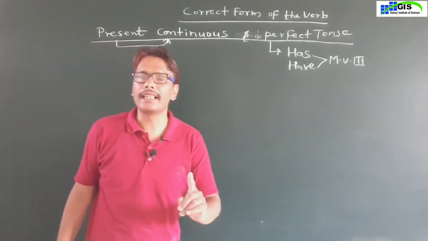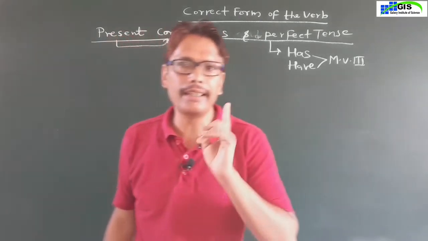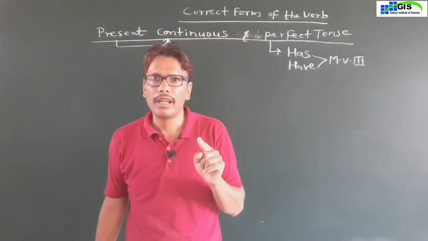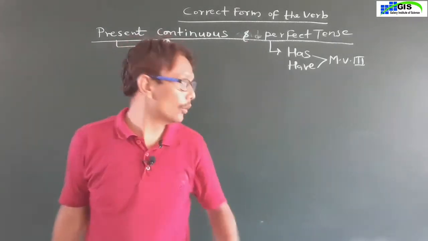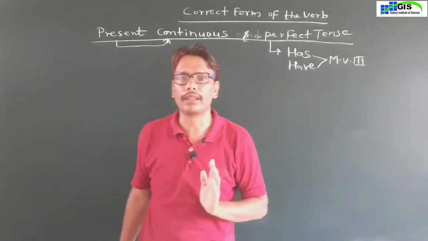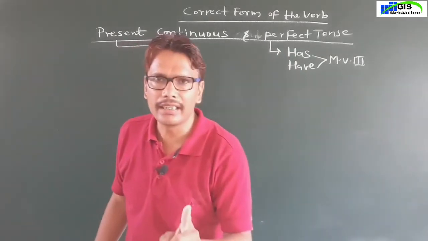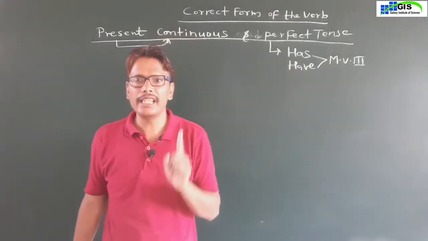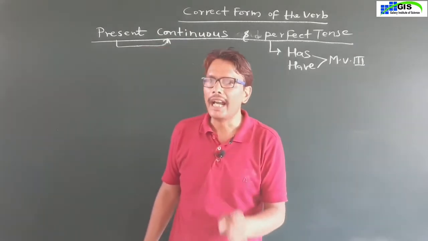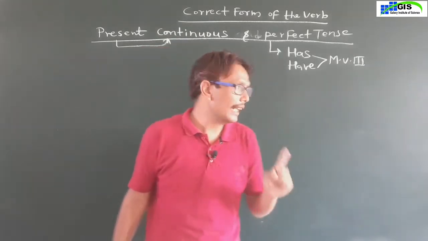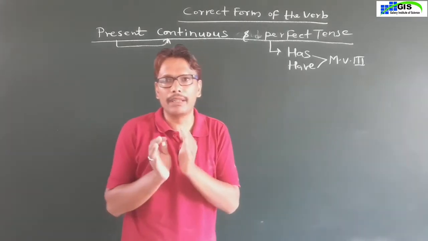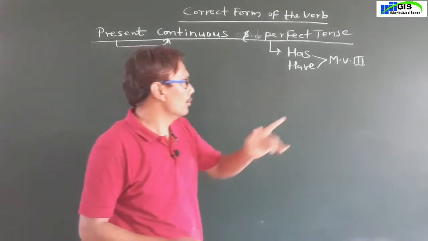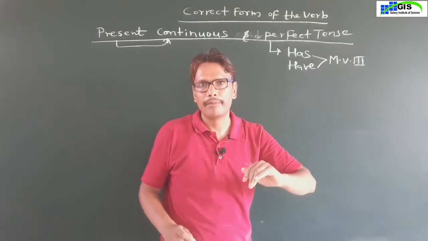If you get he, she, it, or any singular noun in a sentence, then use the helping verb has. If you get I, we, you, they and a plural noun, then you will use have. And with these helping verbs, we always use the third form of the main verb.